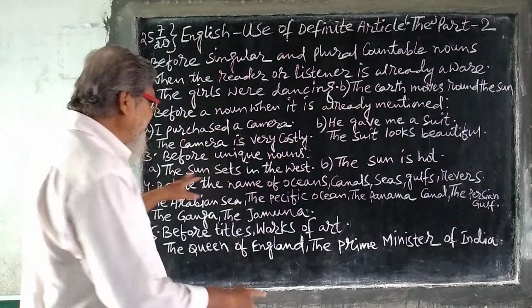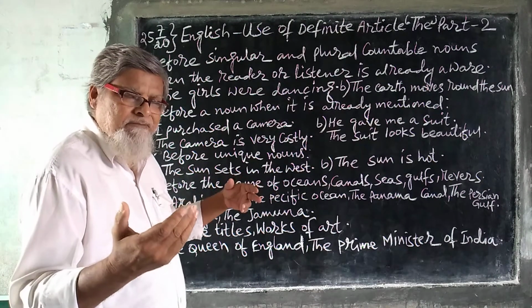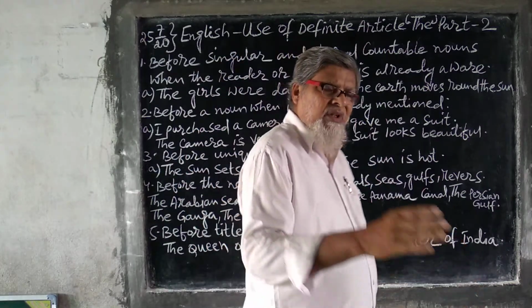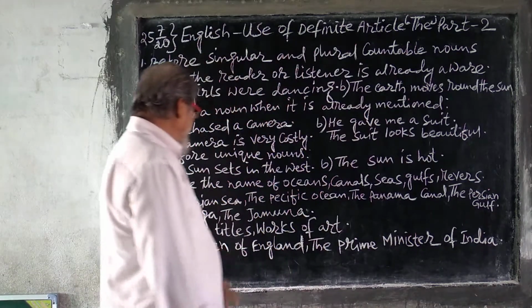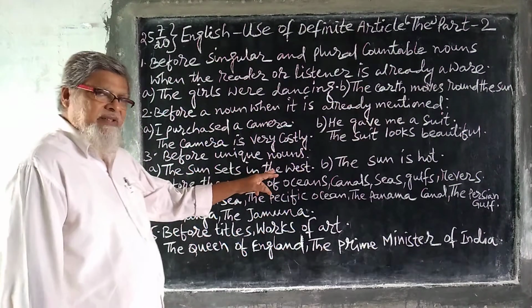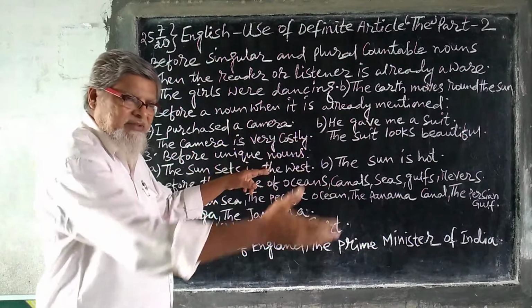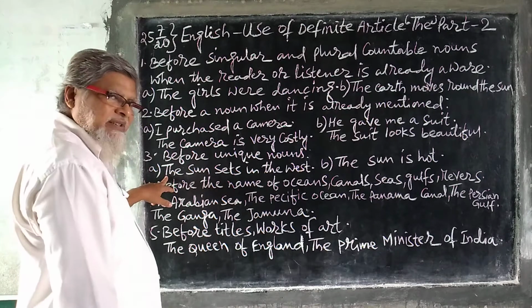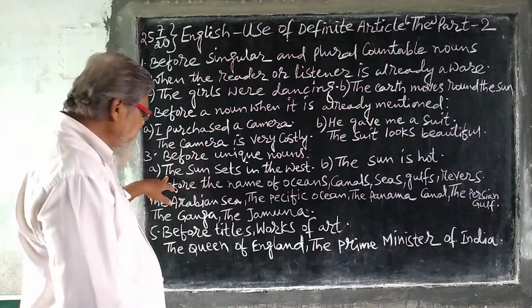The sun rises in the east. The full moon night. See, the sun is hot. You're talking about the particular sun. The sun sets in the west. The sun rises in the east. In each and every sentence you can use "the".